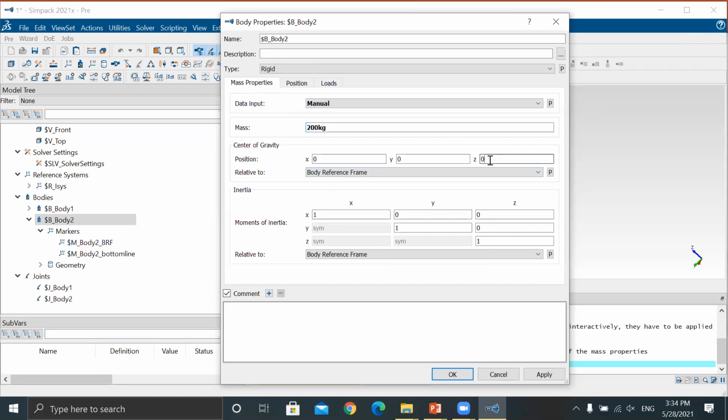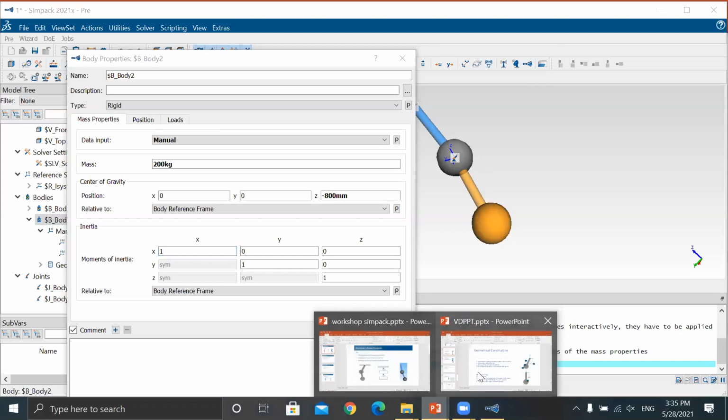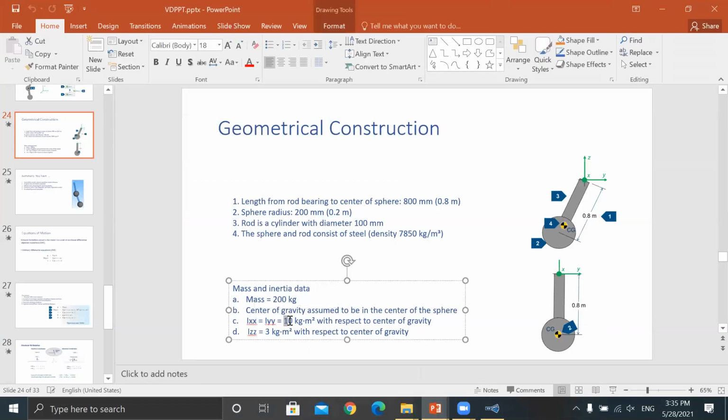Now position minus 800 mm. Look, this one is for G direction, so Z direction, lower one. That's why. Now moment of inertia. Look, allow x and y is 10 kg per kg dot meter cube, and for the z direction 3 kg meter cube. Okay.